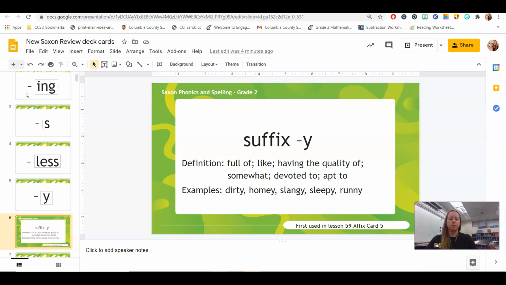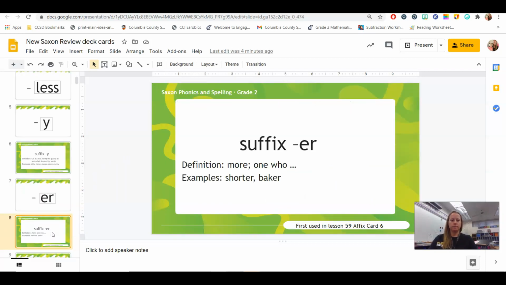So the examples for suffix y are dirty, full of dirt, homey, like a home, slangy, having the quality of slang, sleepy, somewhat sleepy, runny, maybe your nose is runny, or the water is runny. Okay, so that is suffix y.